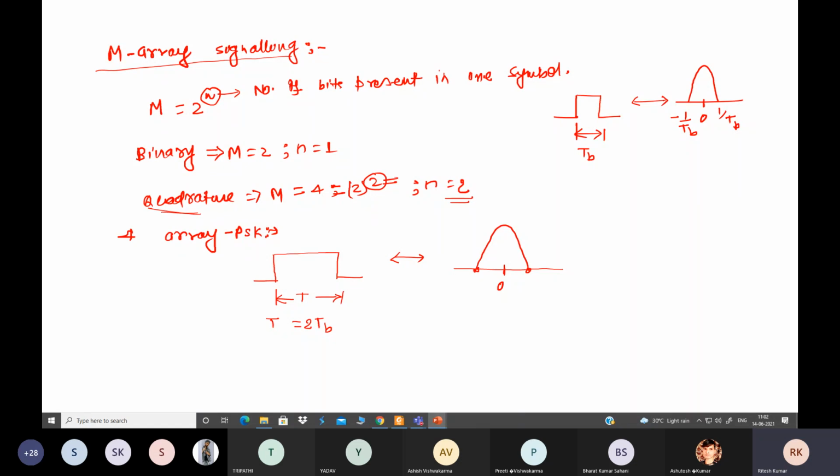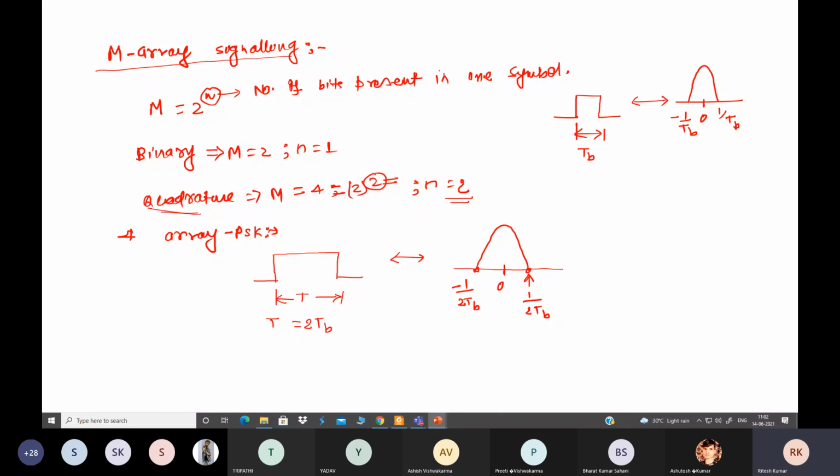Can anyone say what should be this value in terms of TB? Anyone? Sir, 0.5 TB. Very good, 0.5, or you can say 1 by 2 TB. Similarly here also minus 1 by 2 TB.